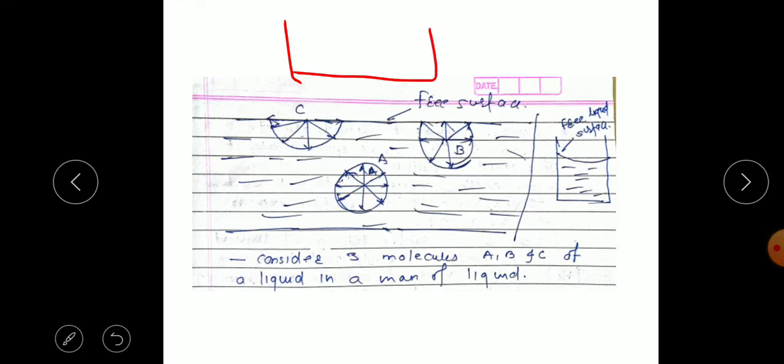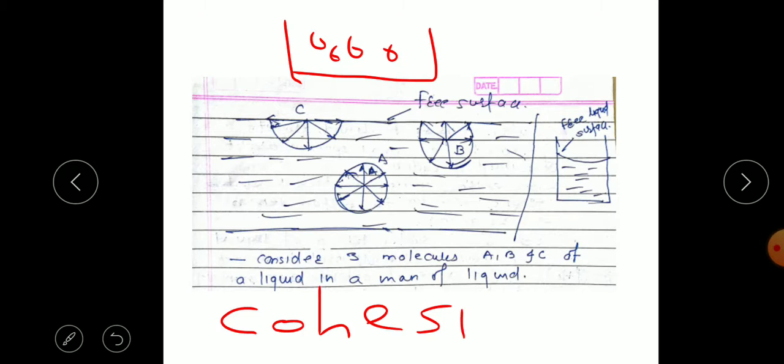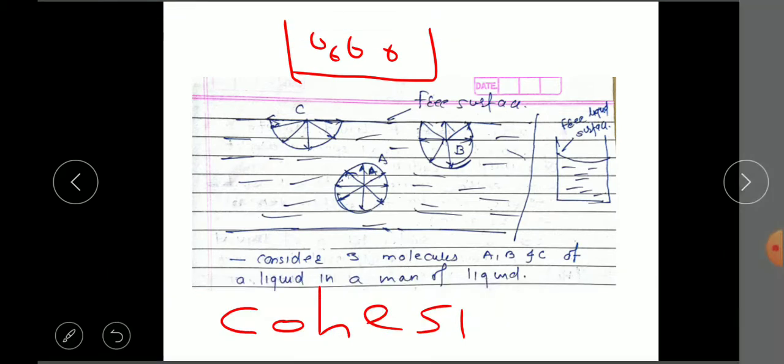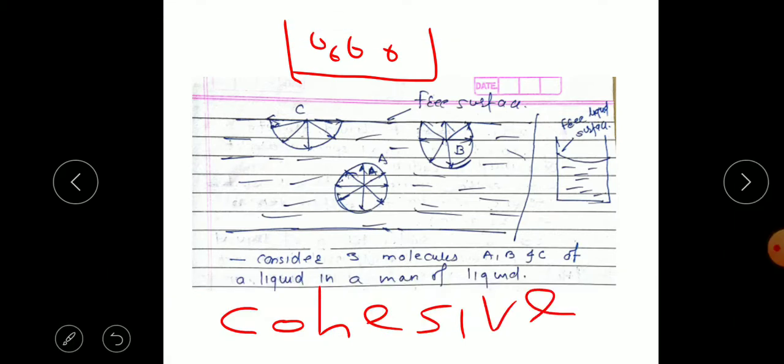Water is made up of liquid molecules which have strong attraction force to each other. This attraction force is called the cohesive force, the force of attraction between the same molecules.